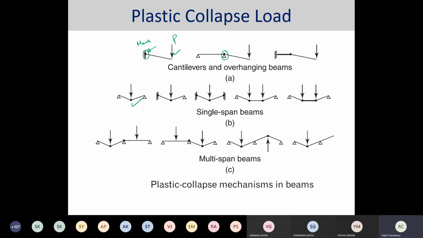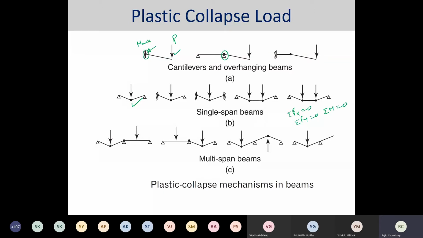Okay. Now, the major point that I want to highlight over here is that we now have both elastic analysis and plastic analysis. In the elastic analysis, we do the equilibrium, we do the compatibility, and we do the moment curvature relation. In the plastic analysis also, we do the equilibrium, but that equilibrium would be different from the elastic case. In the elastic case, the equilibrium would be summation of Fx equal to 0, summation of Fy equal to 0, and summation of M equal to 0.